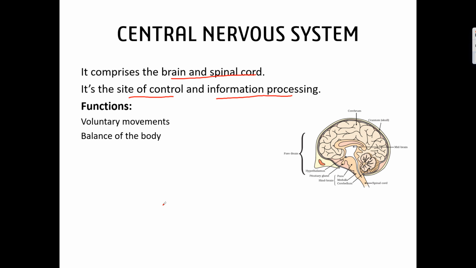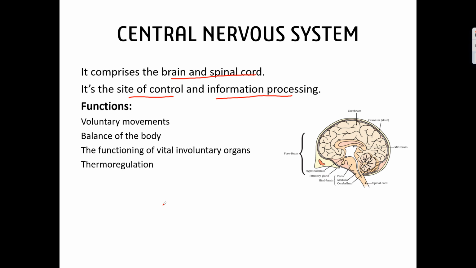Balance of the body. We are able to walk, we are able to ride a bicycle, we are able to run a motorcycle because we are able to balance our body, whether you are walking or riding a bicycle or running a motorcycle, whatever it is. That is also under the control of the central nervous system. And the function of vital involuntary organs, all involuntary actions, are also under the control of the central nervous system.